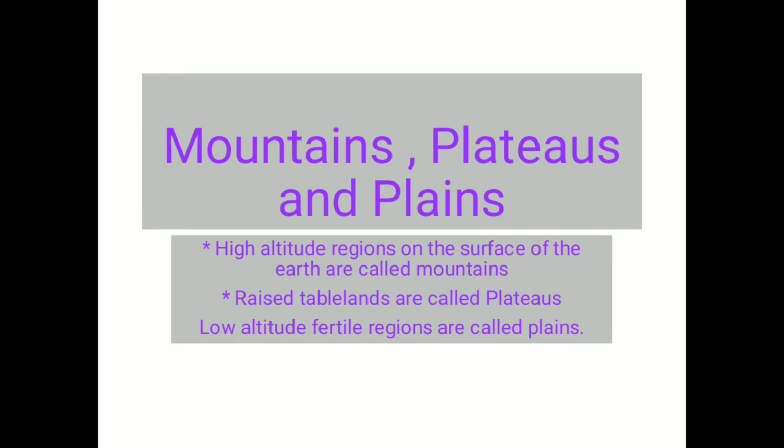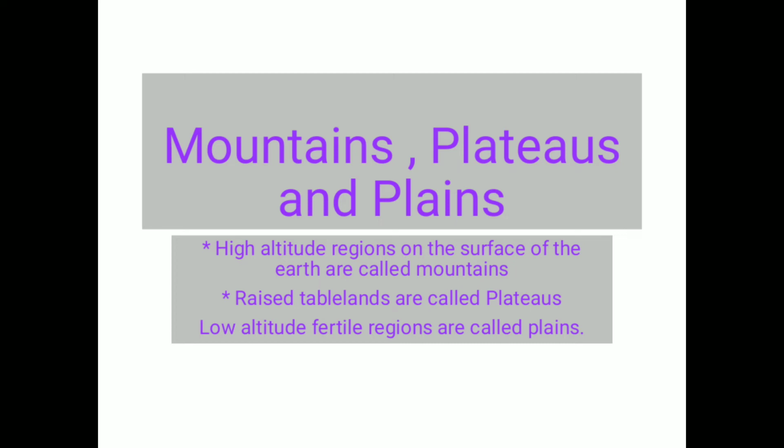Now, the plain areas are where agricultural activities happen, because these are low-lying areas, and people are very comfortable residing here, as agricultural work is very much possible. In a mountainous region, agriculture is very difficult. In plateau regions, there is scarcity of water, but minerals are there, so industries are majorly set up in such areas.